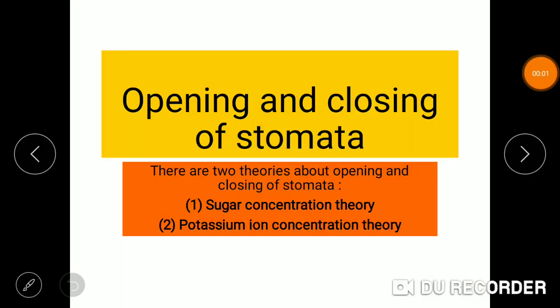Hello students, in today's class we are going to study about opening and closing of stomata.